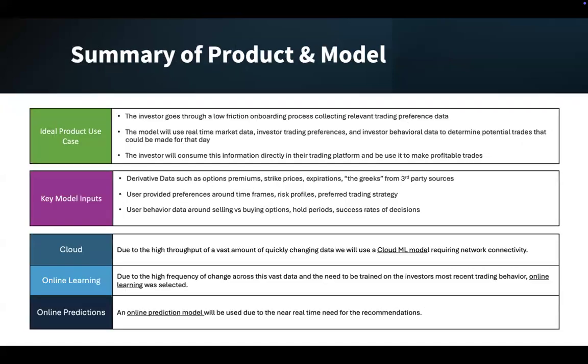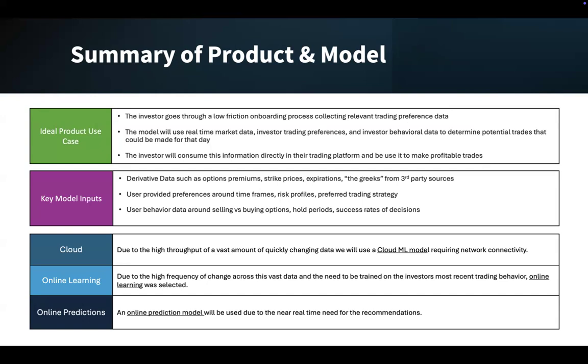So now that we've covered everything in detail, let's summarize the product and include some key attributes of the model. Our ideal and most simple use case consists of three main components. Investor going through a low-friction onboarding process, collecting relevant trading preference data. The model will use real-time market data, investor trading preference, and investor behavior data to determine potential trades that could be made for that day. The investor will consume this information directly in their trading platform and use it to make profitable trades.